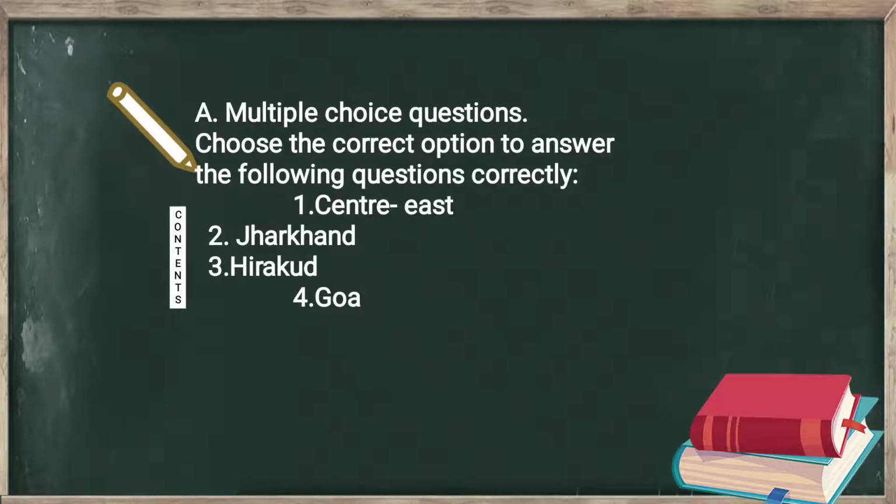Second one, dash was carved out of southern part of Bihar. And the answer is Jharkhand. Third one, the Dash Dam is the fourth largest dam in the world, built on the Mahanadi River. The answer is Hirakud. Number 4, Panaji is the capital of. The correct option is Goa.